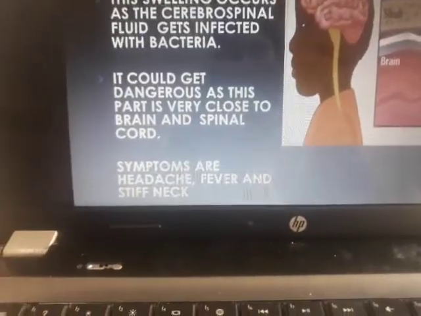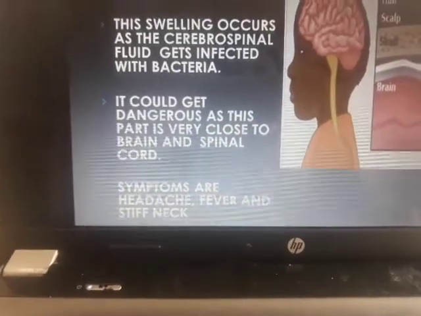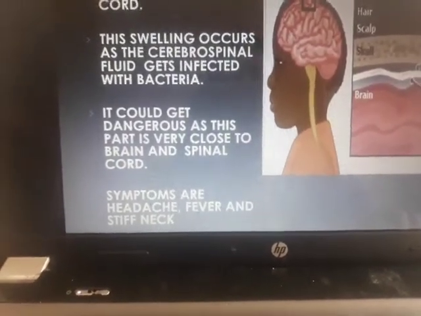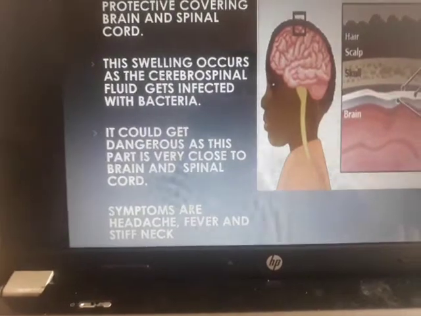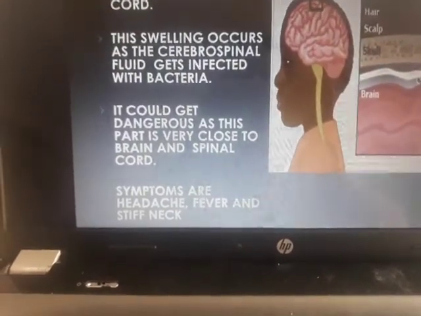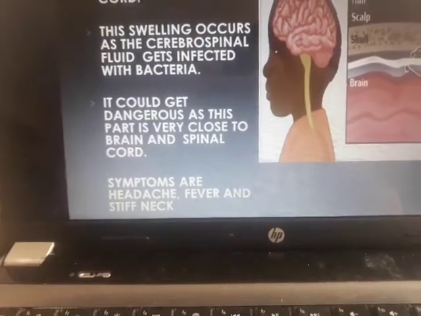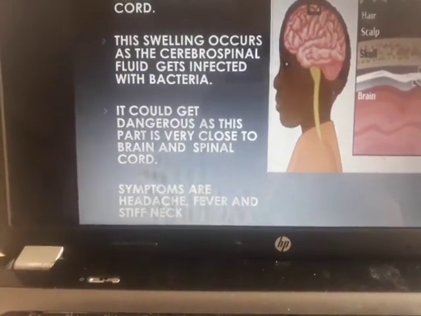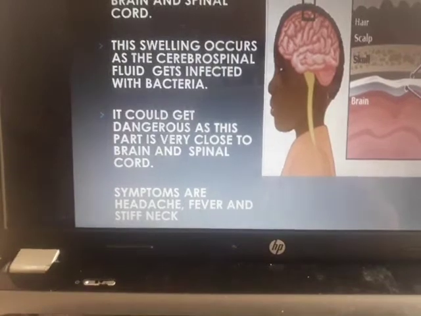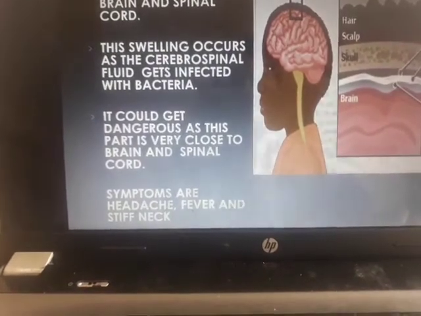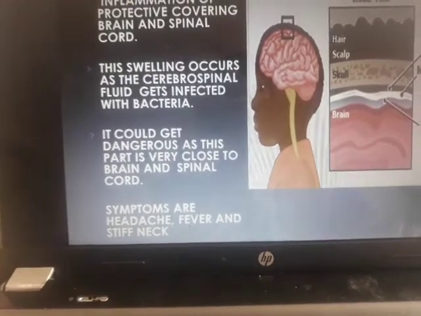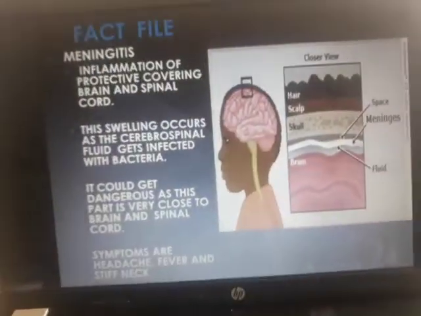So symptoms are headache, fever and stiff neck. Not every headache is this, and not every fever is this. But if it is joined with something like a spinal problem, a stiff neck and all, then you may go to the doctor and have a checkup to see what exactly it is.